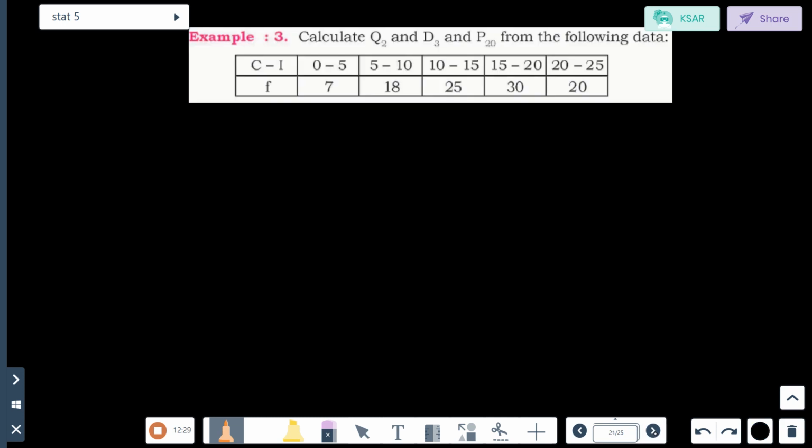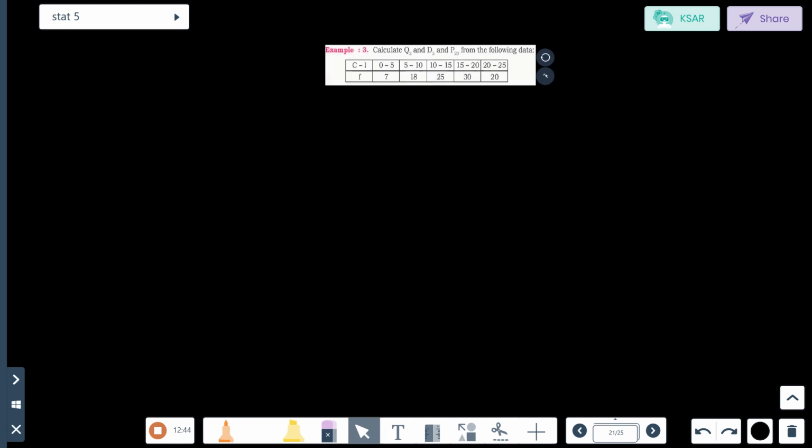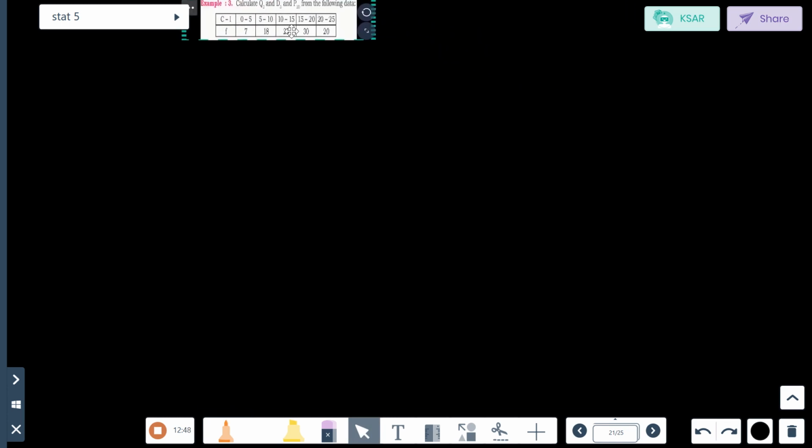Now this is class interval type, and this is going to take time, guys. That's what I'm telling you. Calculate Q2, D3 and P20. They've asked us to calculate all of them. I'll keep the question here. Calculate Q2, D3 and P20. Now, first what we have to do?